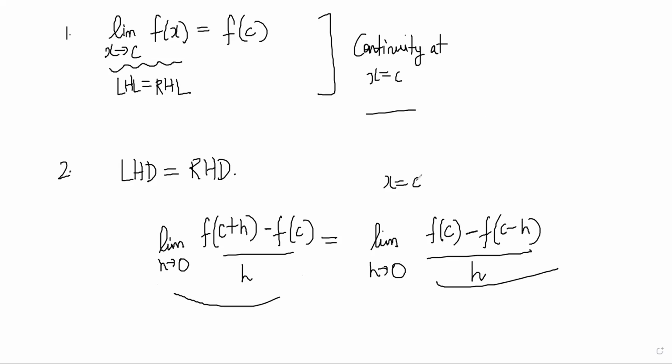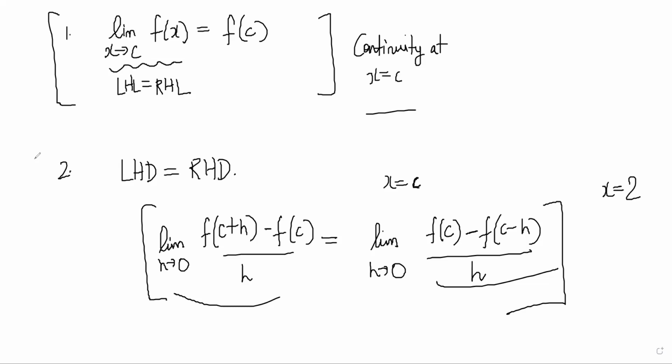Now, sometimes in problems they will give you a number, say evaluate it at 2. Then you will put f of 2 plus h minus f of 2 by h, and f of 2 minus f of 2 minus h by h. So this is your definition for differentiability, and this is your definition for continuity. These are what you need to apply at every stage. If you are ever in doubt about some function, apply this definition and it should work out. Whatever result comes from there is the truth.